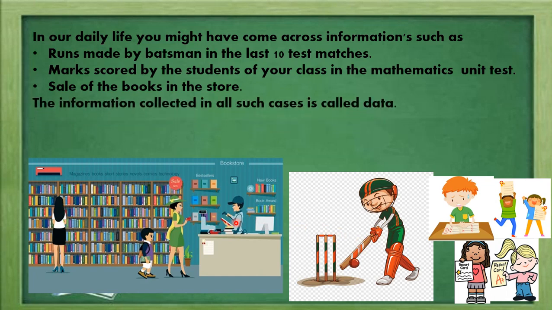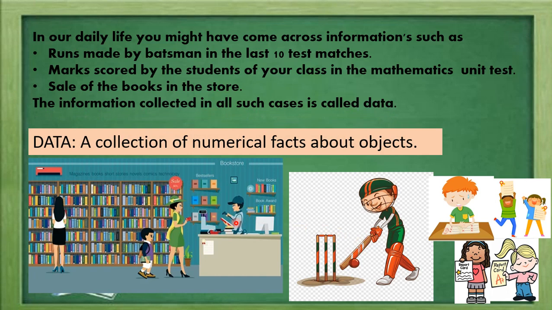So that information collected in all these examples is called data. So the data, we can say it is a collection of numerical values or numerical facts, or information about any object.